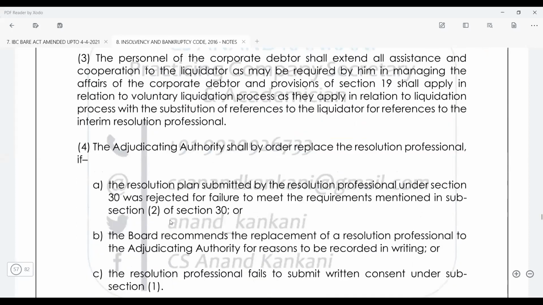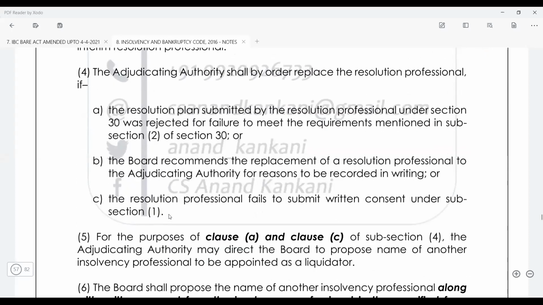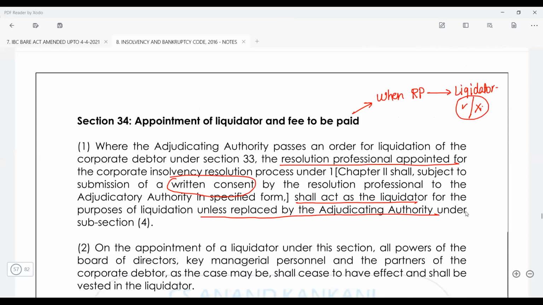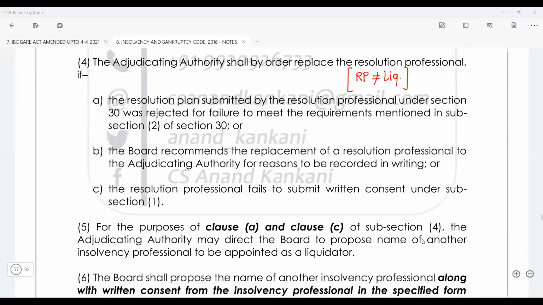So let's first read subsection 4. These are the cases where we say the resolution professional will not be the liquidator, and here we say the resolution professional will be the liquidator. Guys, is this point clear to all of you? Yes, sir. Okay. So just see in what cases the resolution professional will not be appointed as the liquidator.